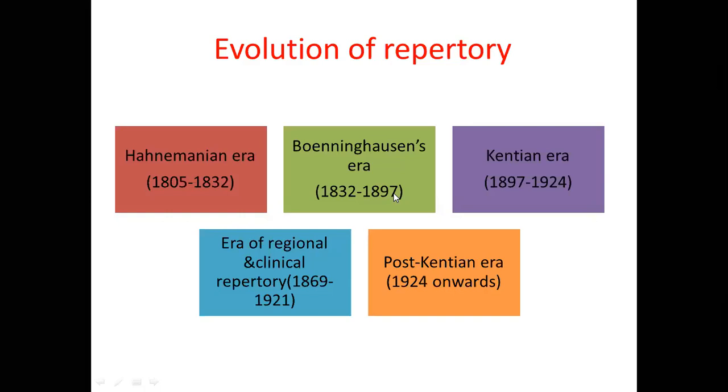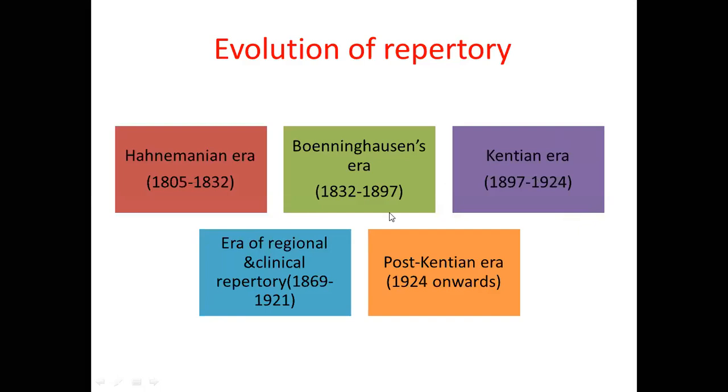Downfall means there were a number of criticisms of Bonnie-Wilson's philosophy and of Bonnie-Wilson's repertory. So this is the time period where Dr. Kent entered the field of repertory, and then after a few years he came out with his repertory, having a long-lasting impact in the field.